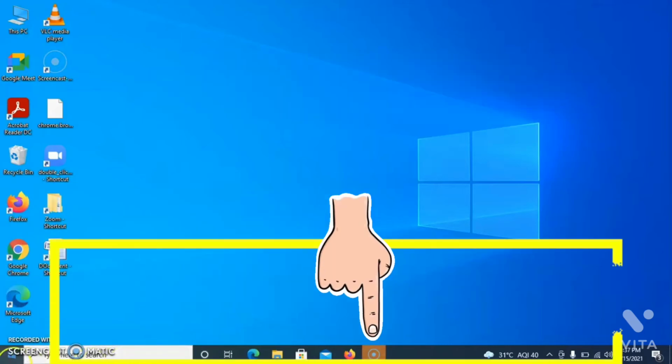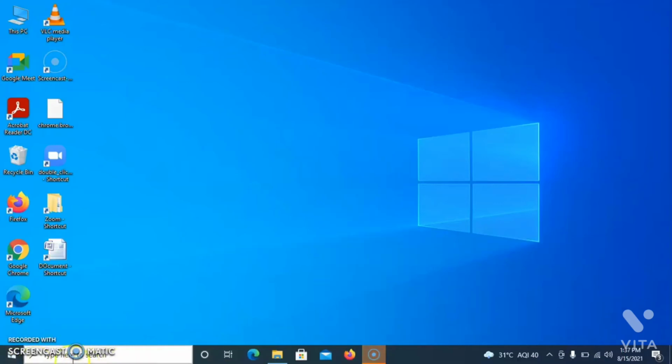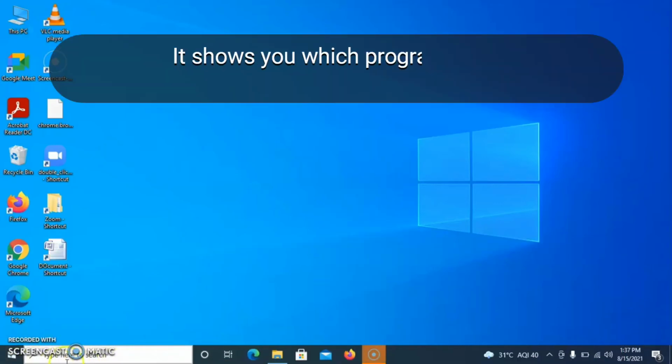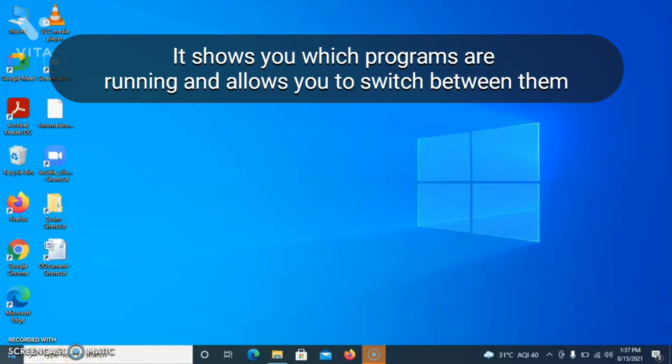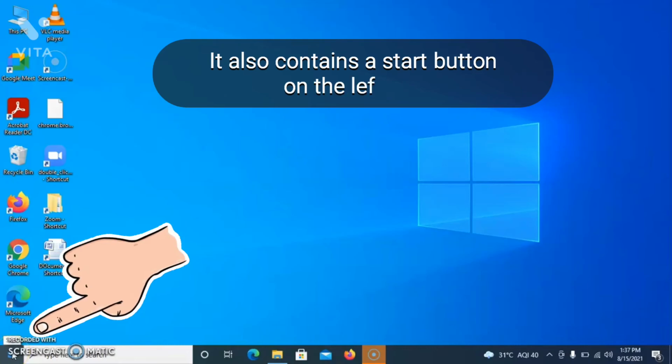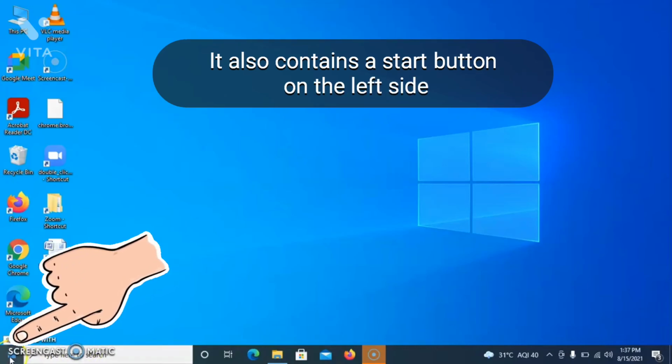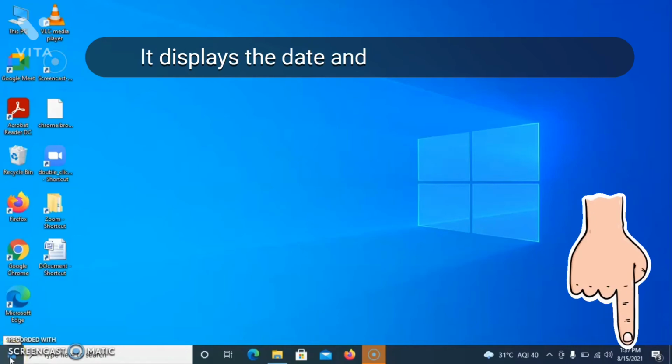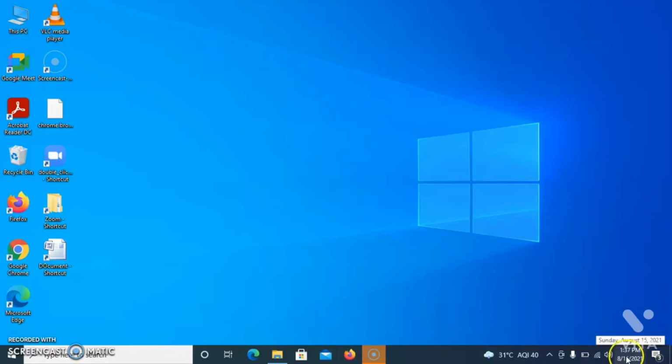Children, look at the bottom of the computer screen carefully. This is taskbar. It shows you which programs are running and allows you to switch between them. It also contains the start button on the left side. And it displays the date and time on the right side. You can see this one on the screen. This is date and time on the right side of the computer.